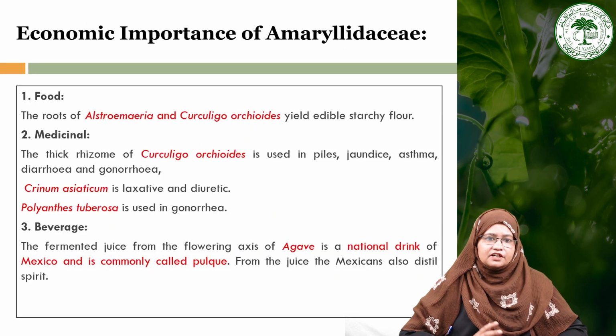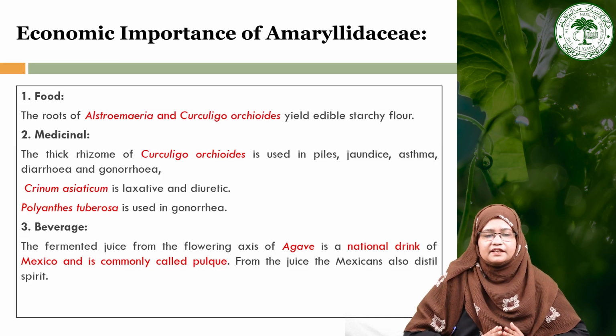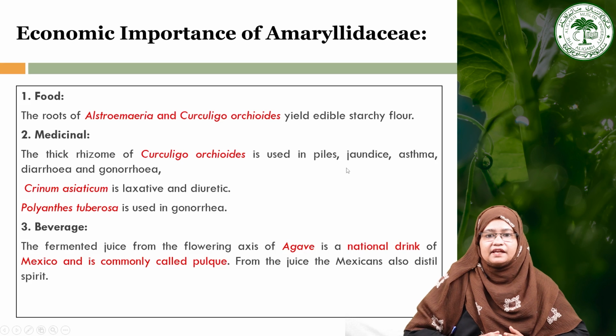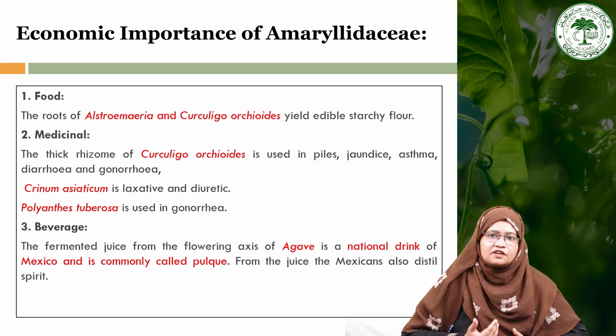Now moving towards the economic importance of this particular family, Amaryllidaceae. The plants of this family are also used as food, like Alstroemeria and Curculigo, which yield an edible starchy flour that is consumed in many countries, and it also has many medicinal benefits, like the rhizome of Curculigo orchioides, which is used in case of piles, jaundice, asthma, diarrhea, gonorrhea. So you can see it has a large number of medicinal benefits.